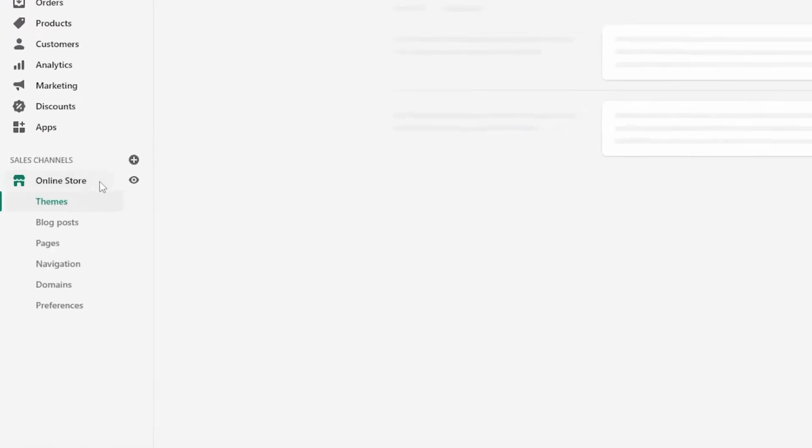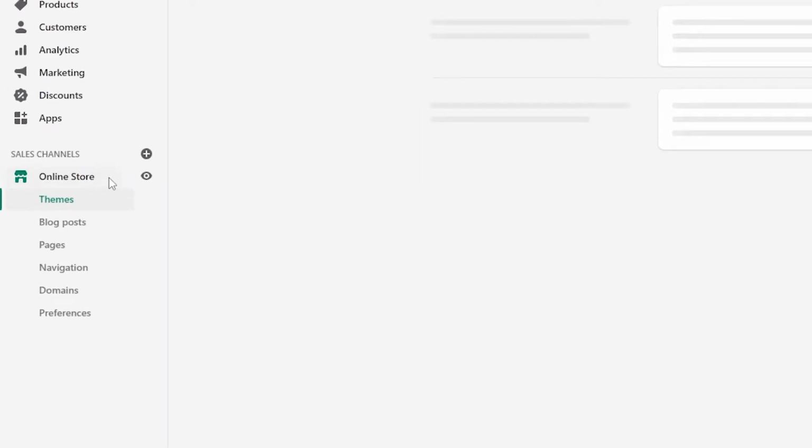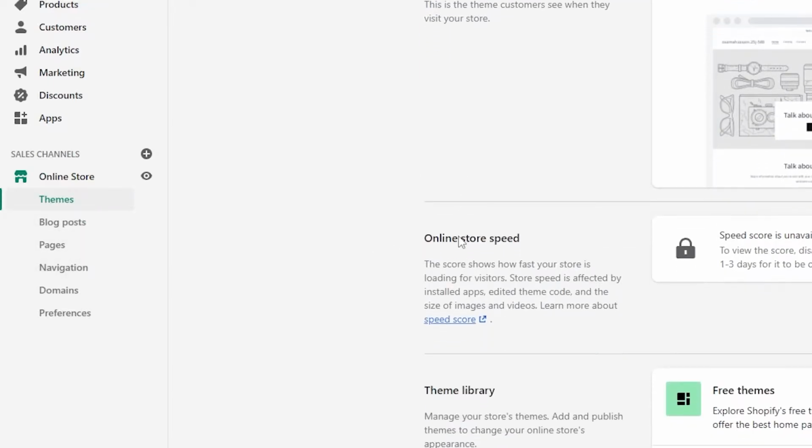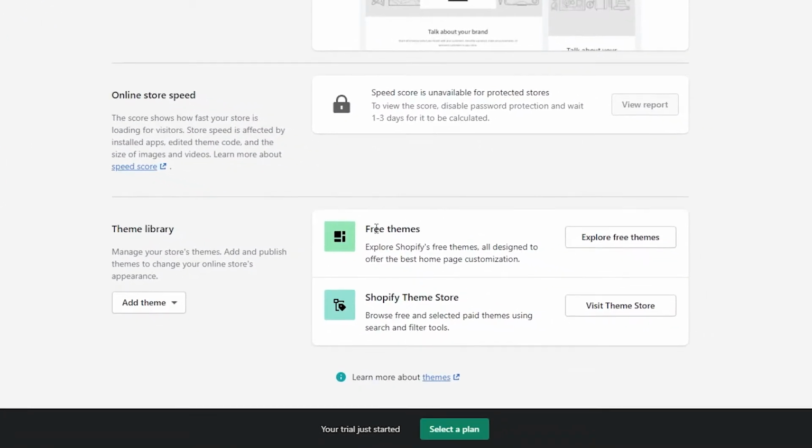And then you have your online store at the bottom, and over here you can customize your themes, you can customize your blog posts, add pages, navigations, domains, and preferences. And then over here at the bottom you have your free themes, and then you have the Shopify theme store where you can buy different themes. Now, I wouldn't recommend that because those themes are very expensive, and I'm talking about like $300 and $400 for themes. That's just too expensive.